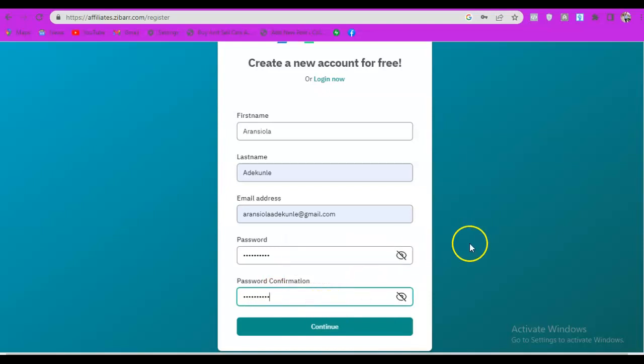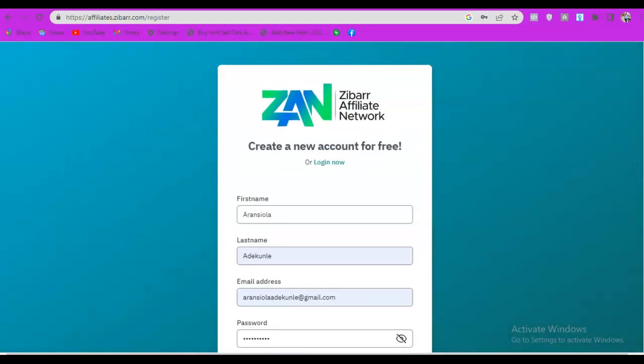Once you fill in all this form, all you need to do is click on continue. The continue will take you to another dashboard, and they will send a mail to your email address. They will send a code to you, so you will now verify your account. That's why I said you should put your working email address. After you're done verifying your account, you will start to log in and start to make money on this platform. I won't continue because I just registered an account with them, so I don't need to register another one again.